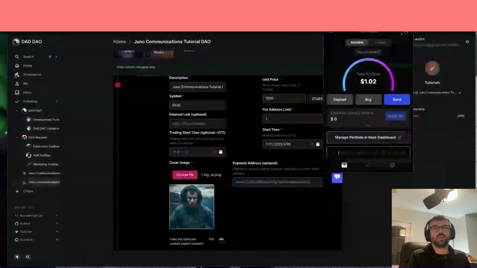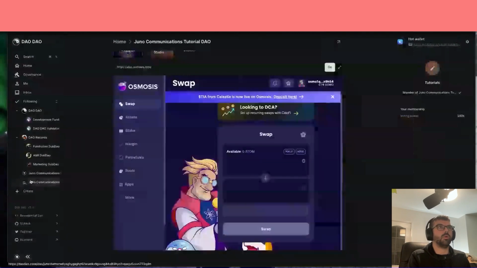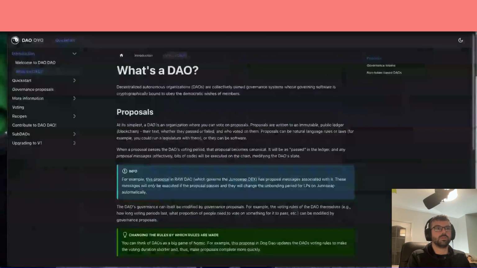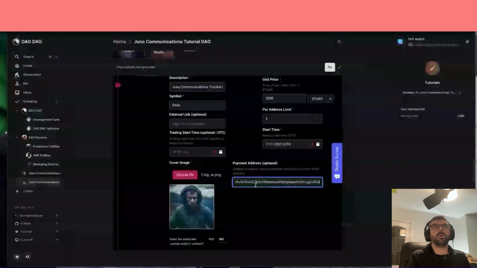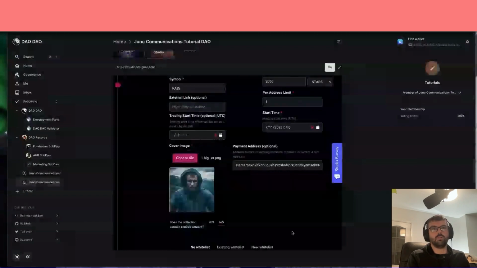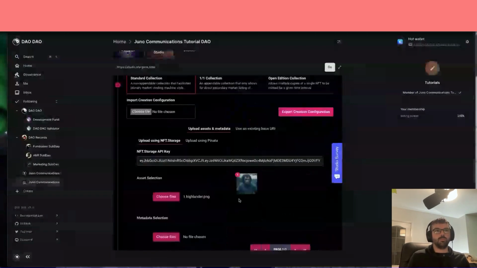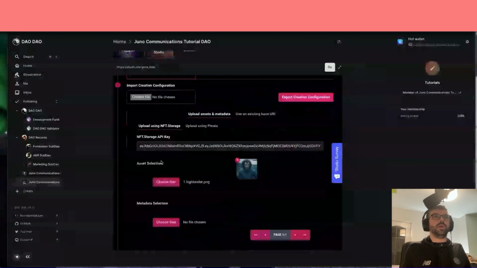And the Stars address, we want to send that to our actual DAO Stars address, which you can find in your DAO. You go Treasury, NFTs, copy that there, and then we bang that into here. Lovely. No, it's not explicit. I don't want any royalties because I'm simply showing you guys how to use this wonderful stuff. I've got everything there.